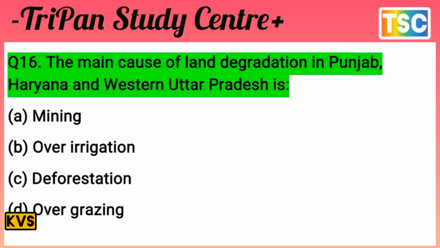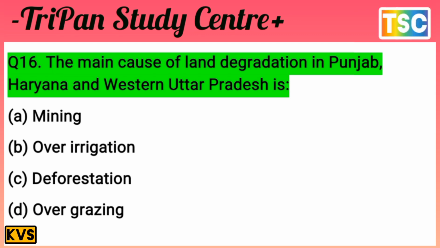The question on your screen: the main causes of land degradation in Punjab, Haryana and West Uttar Pradesh. This is an important question that examiners ask, and the answer is also important. The options are: mining, over irrigation, deforestation, overgrazing. Take a few seconds to test your knowledge first.